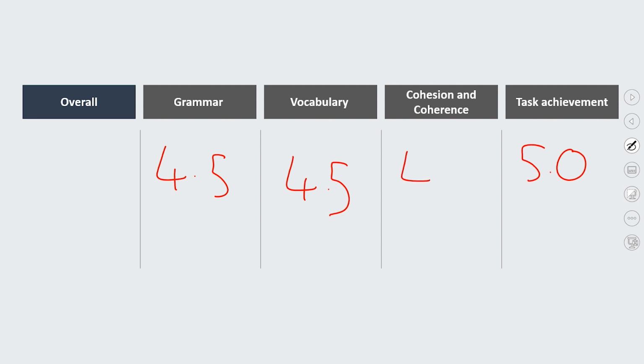And then the same for the coherence and cohesion. There was no comparison between them, really. I wanted to see more comparison between the different trends or correlation between the different countries, but they didn't take the chance to really use any comparison words in their answer. So overall, I would have given this 4.5 overall.